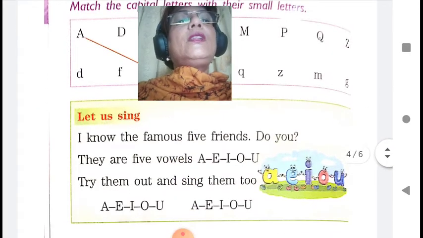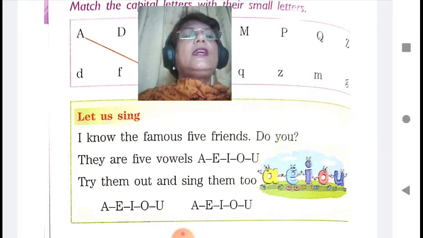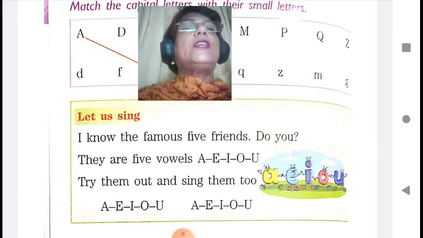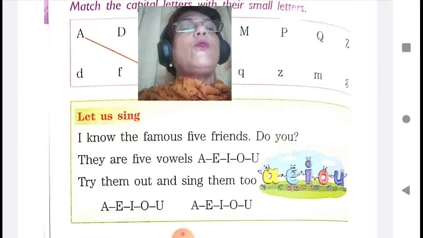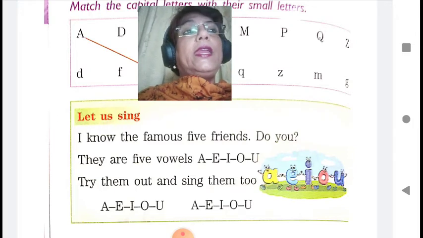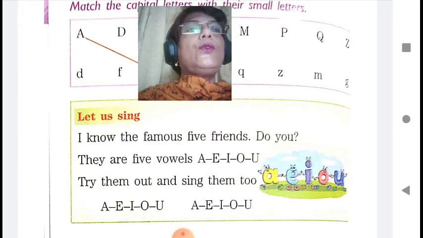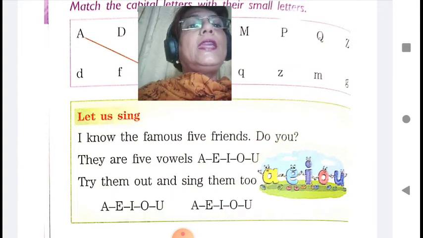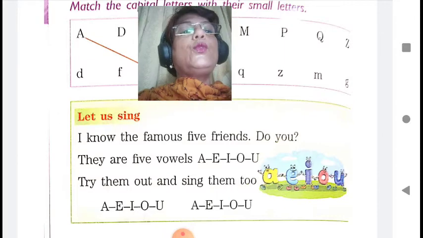So we learn the vowels also in a sing-song manner. Like there are 5 vowels. They are known as 5 friends. A, E, I, O, U. So you can sing them too. A, E, I, O, U.